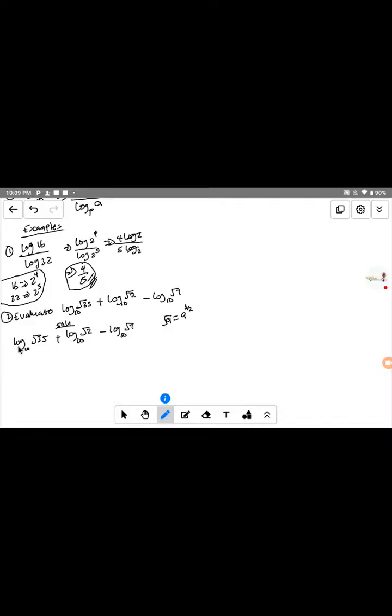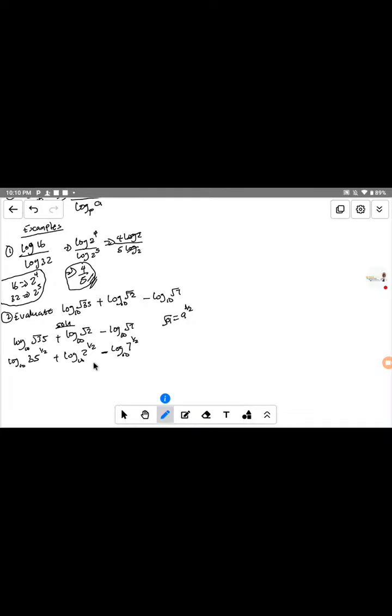So therefore, this becomes log base 10 of 35 raised to the power 1 over 2, plus log base 10 of 2 raised to the power 1 over 2, because the square root is 1 over 2, minus log base 10 of 7 raised to the power 1 over 2. So they are all raised to the power 1 over 2.